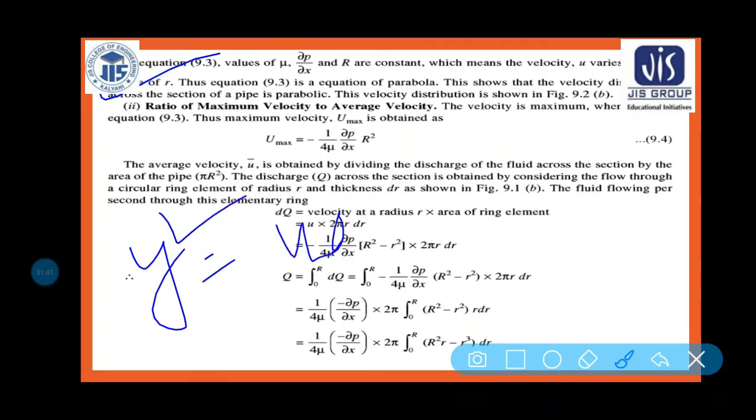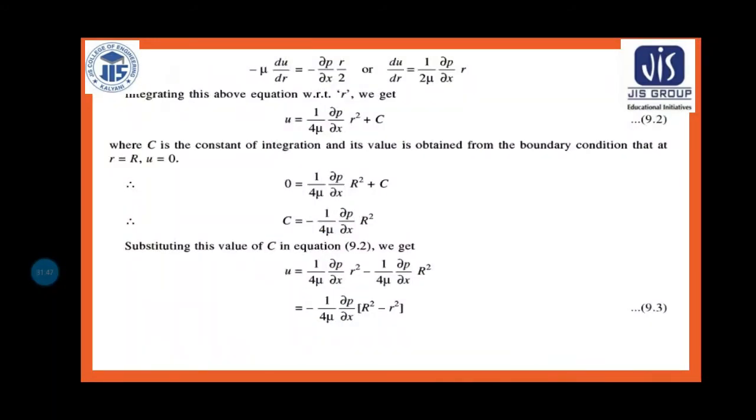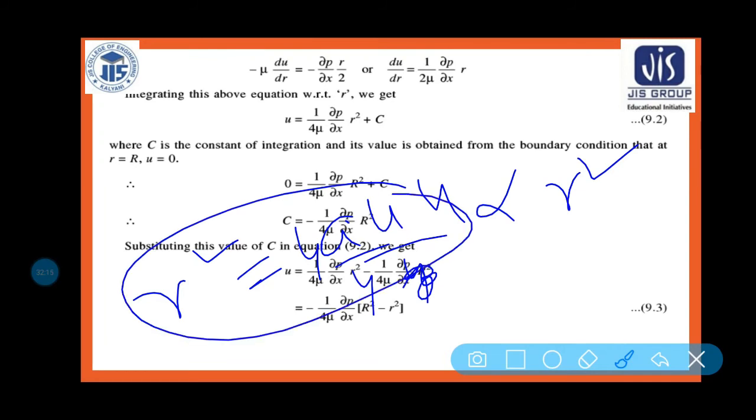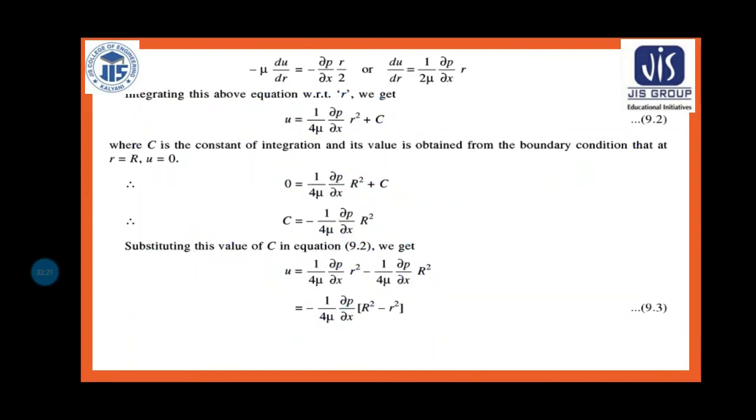y square is equal to 4ax. Am I right? So y square is equal to 4ax, or in this equation you can see here, u is proportional to r square. So ultimately what we can write, r square is equal to 4ax, where mu by 4, or a by 4, is equal to a by 4. So this formula, y square is equal to 4ax, it is basically satisfying this condition.